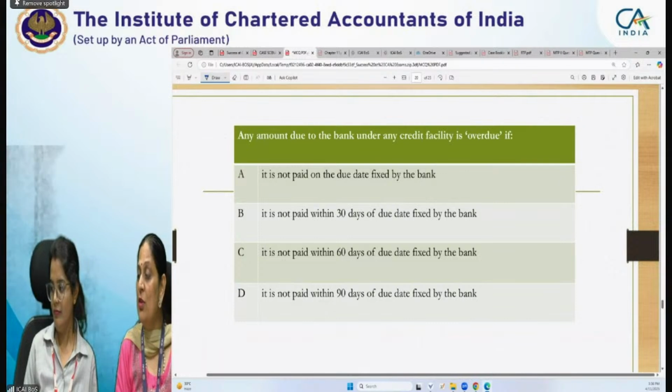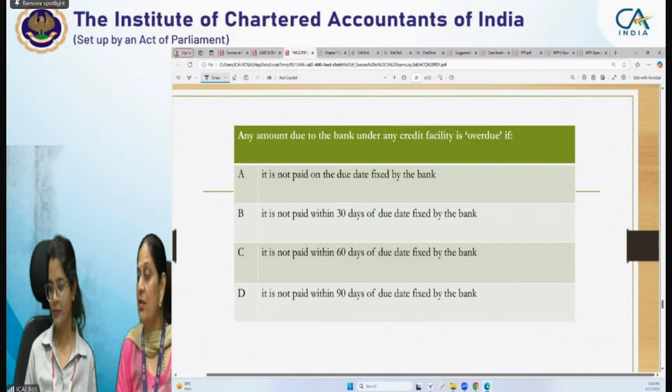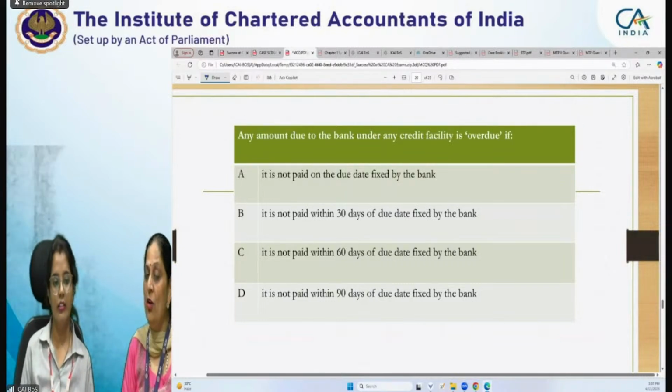Yeah. What about others? Mridula, very good. So Mridula and Rajveer have given the correct answer. And so the answer is A. It is not paid on the due date fixed by the bank.